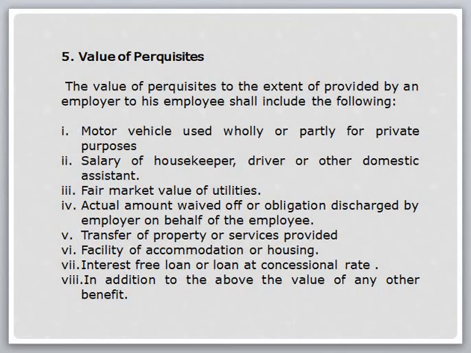Value of prerequisite. The value of prerequisites not exempt, provided by an employer to his employee, shall include the following: motor vehicle used wholly or partially for private purpose, salary of a housekeeper, driver and other domestic assistant, fair market value of utilities, actual amount waived off, obligation discharged by the employer on behalf of the employee, transfer of property and services provided, facility of accommodation or housing, interest-free loan and loan at a concessional rate, in addition to the above the value of any other benefits.